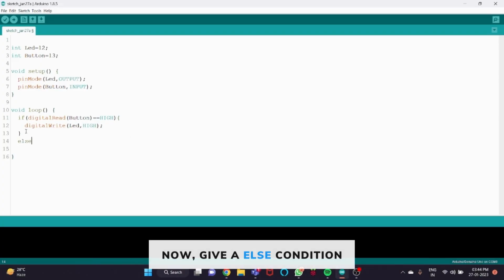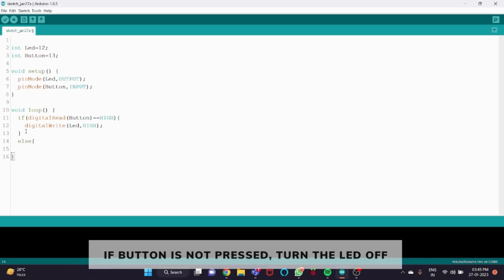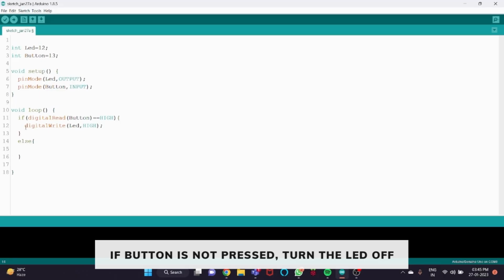Now in the else condition, make the LED low. That means if the button is not pressed, our LED will not glow. So change the value to low.